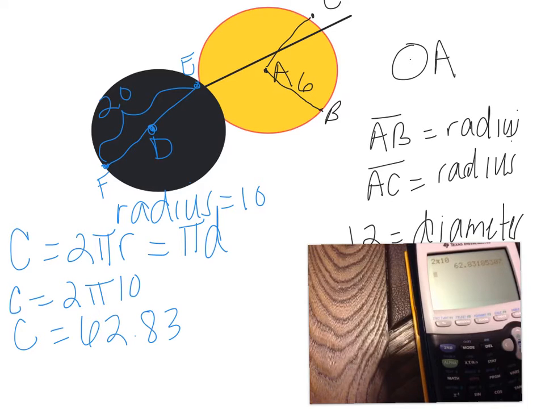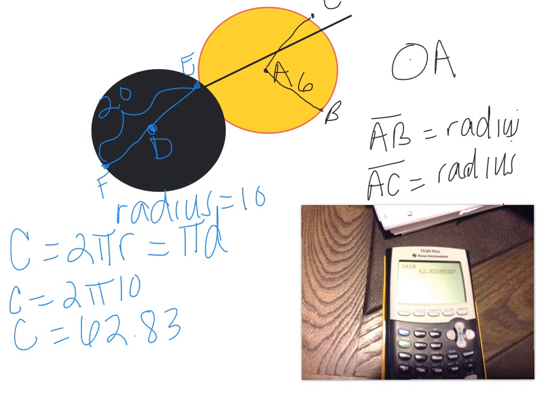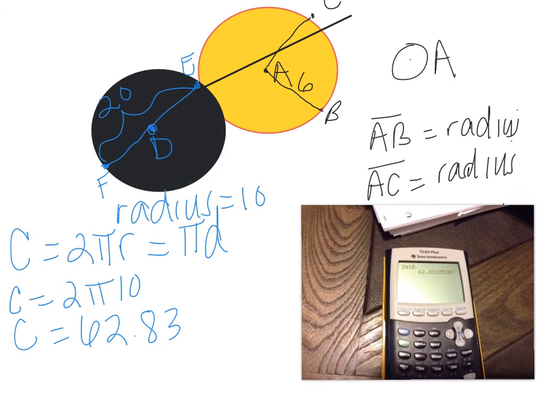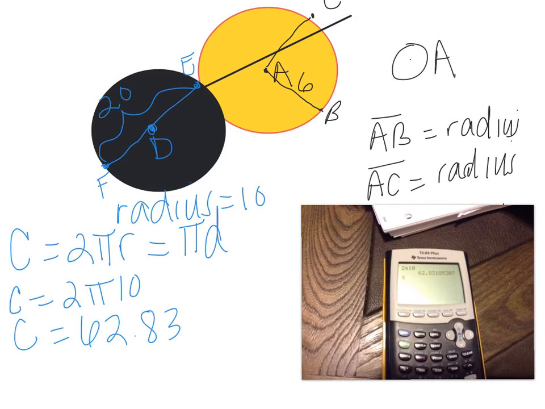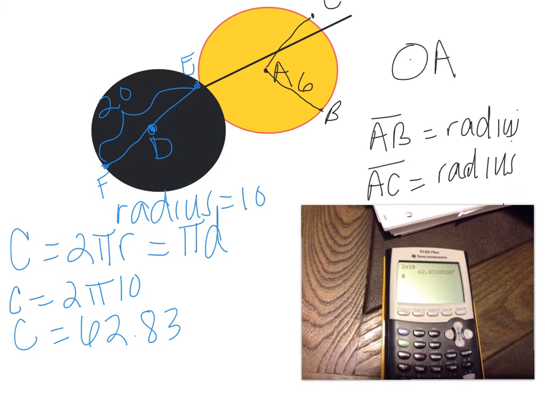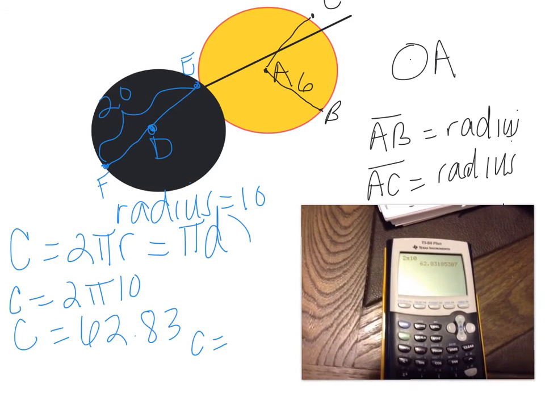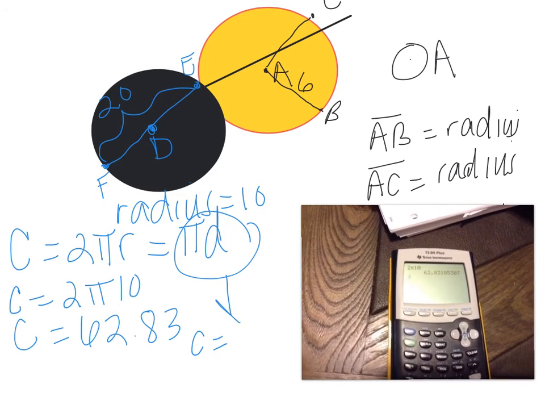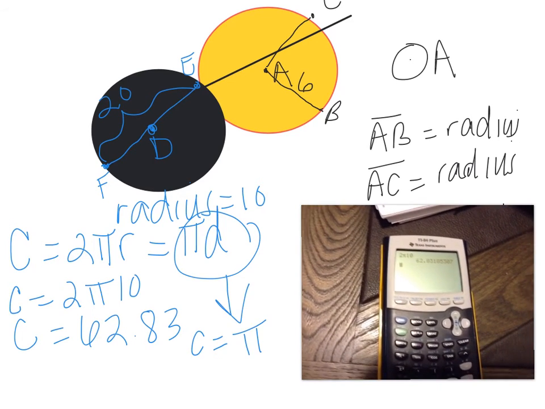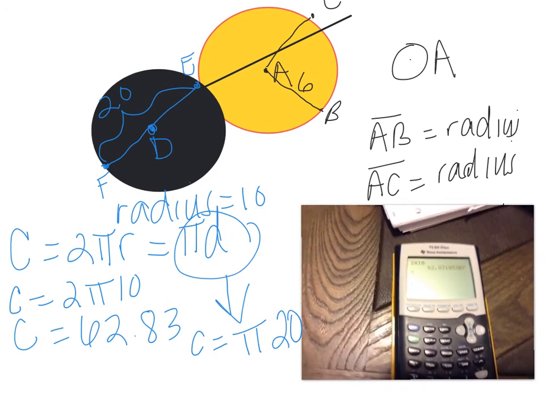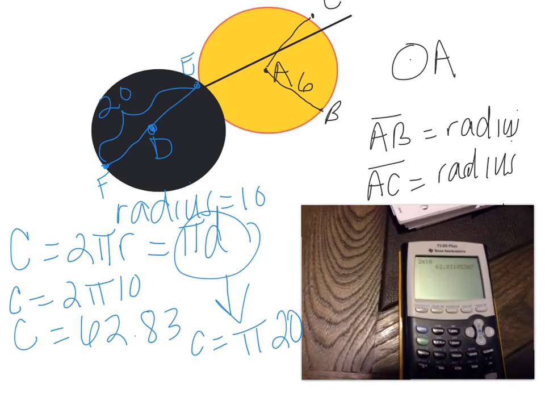Now, one more thing. If all I had was a diameter and I wanted to figure out what the circumference is, for example, on this one our diameter was 20, same exact problem. I would put the circumference in like this, pi times the diameter. So I would just put pi times 20 inside the calculator and get my answer.